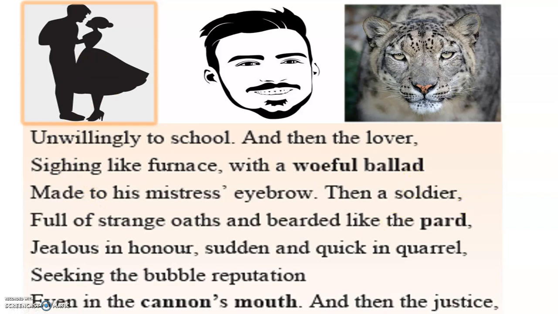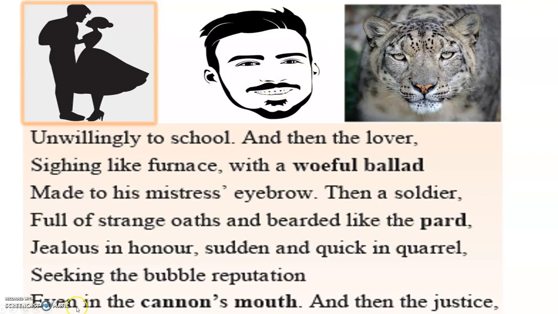Then a soldier full of strange oaths and bearded like the pard. Now, then he is at a stage when he is a soldier. When he is a soldier, he has to take oaths. Oath means promise. And he is bearded like the pard. Now, what is pard? Pard is a short form of leopard. You know the spelling of leopard. Now, since he is sad, he's grown his beard and all that. So, he looks like a leopard. This picture is looking a little similar. So, the lover is compared to the leopard.